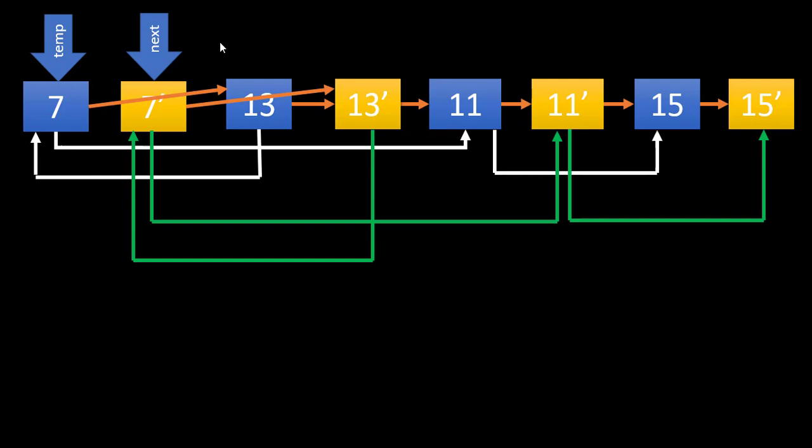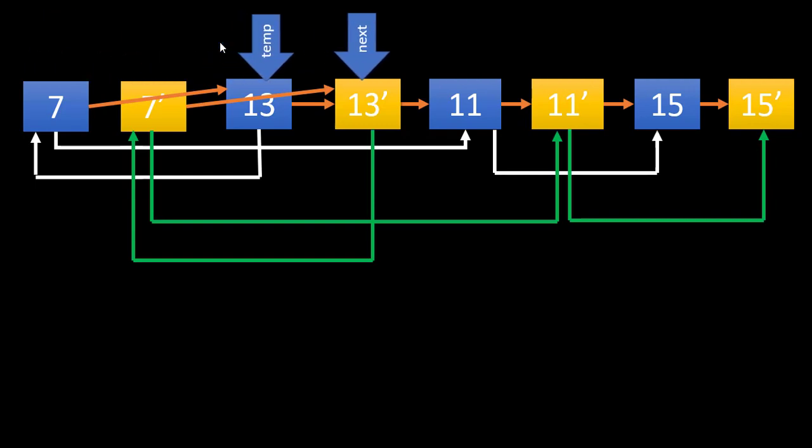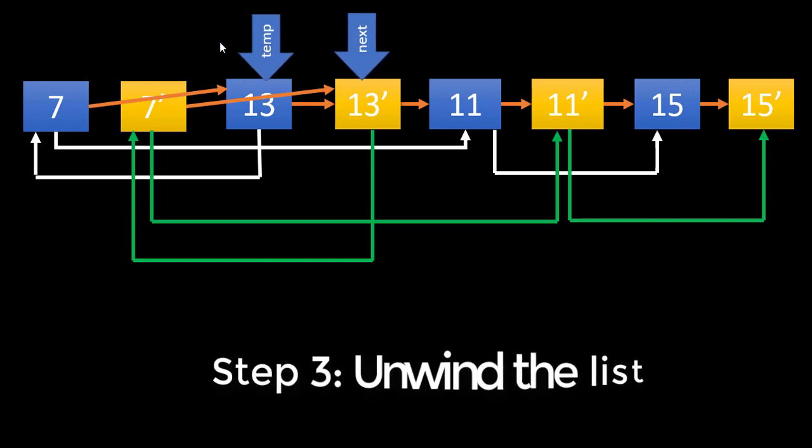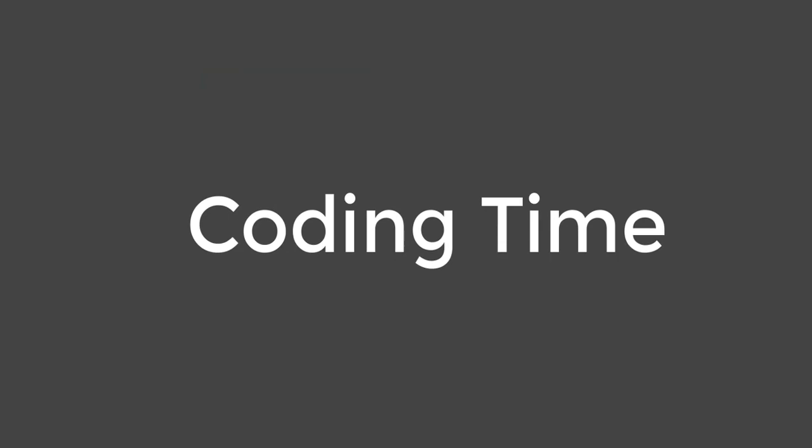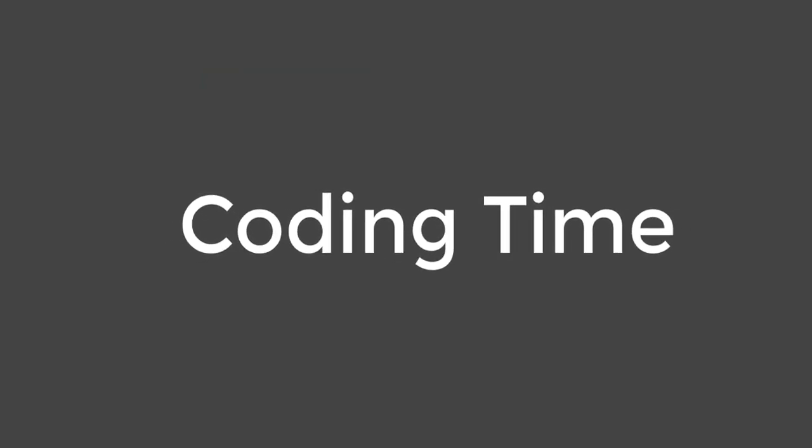In the next iteration, we will move the temp and next to the next variables and perform the same logic. By doing this continuously till the temp is not null, we will be able to separate out the two lists that are intertwined together. It will be more clear to you when we do the coding part. So let's see how we can code this.